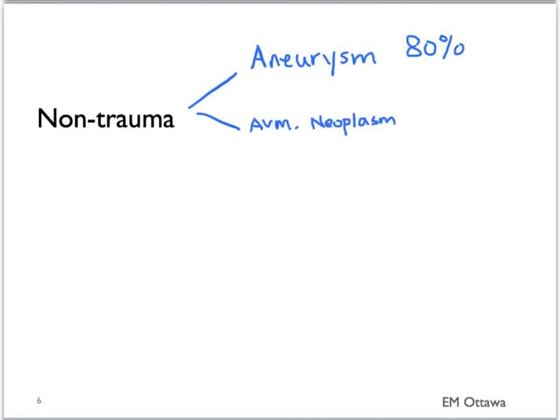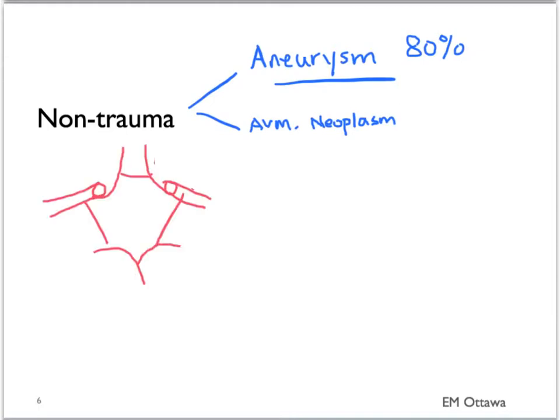For non-traumatic causes of subarachnoid hemorrhage, most of them will be due to rupture of an aneurysm. The minor causes include ruptured AVM and neoplasms. We therefore will focus on aneurysmal subarachnoid hemorrhage. Aneurysms are most often found in the circle of Willis, that is formed by the anterior cerebral arteries, middle cerebral arteries, posterior cerebral arteries, and the communicating arteries.